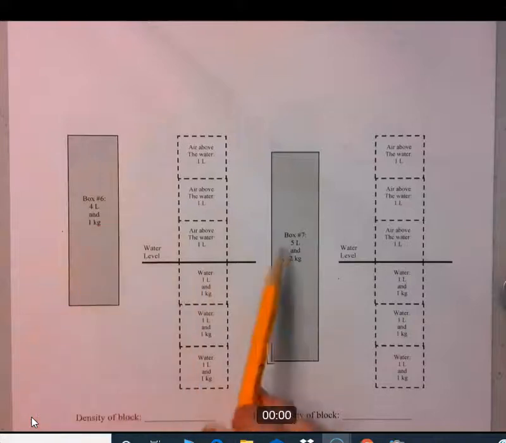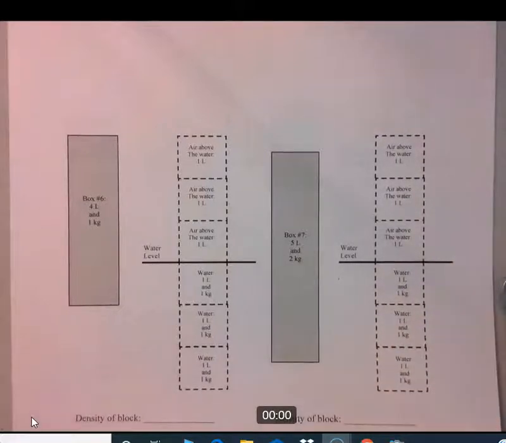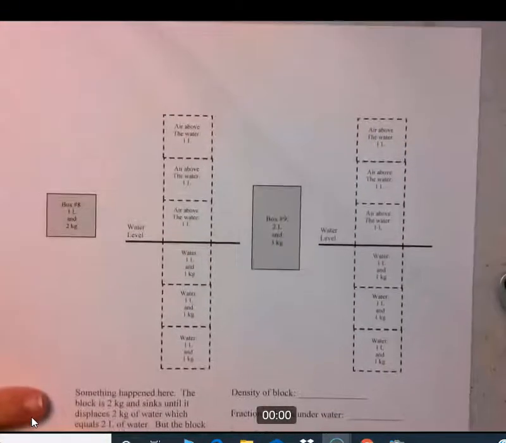Alright, so boxes 6 and 7 here, I'm going to leave those for you to do on your own. Hopefully this is not a real complicated concept for you and you can go ahead and complete those two in about 2 minutes, okay? So I'm going to move on to the next page, the last page here. It's going to be a different situation.